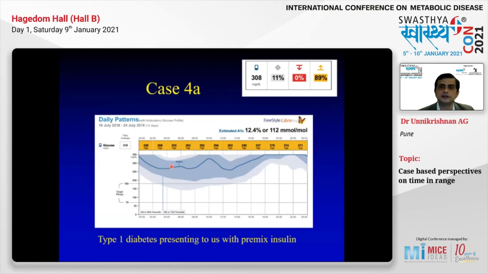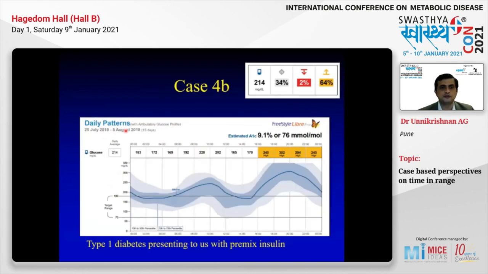Now, this is a gentleman. We know that type 1 diabetes should not be treated with premix insulin. So unfortunately, this patient was on premix insulin when he came to us. And this is a CGM from 10th July to 24th July. You will see that the time in range is only 11%. So only 11% of the time the sugars are under control. 89% the sugars are high. And the median is high. If you take 70 to 180 as normal, the median is high and all the sugars are high. So you can see this is from 10th July to 24th July.